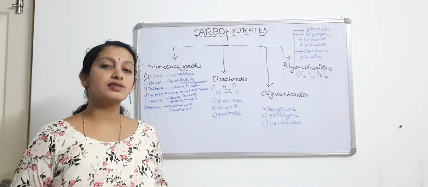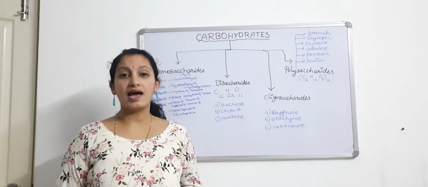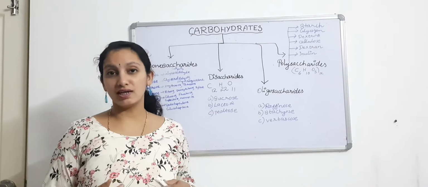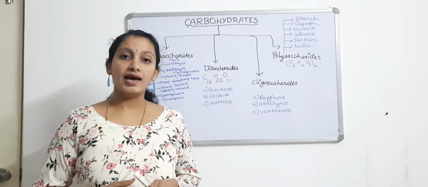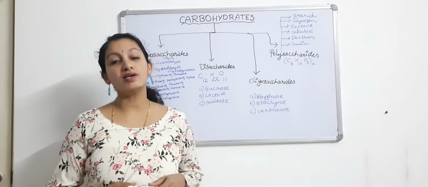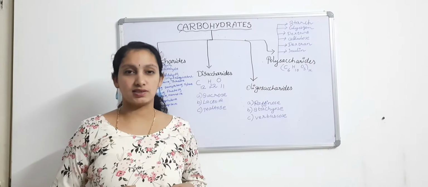And in animals, glycogen is found in muscles and liver. Both have high molecular weight and both have a sweet taste.